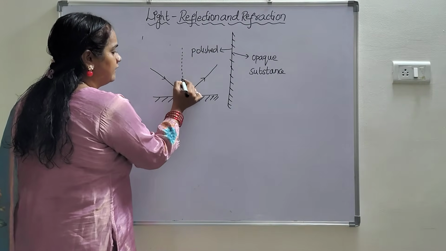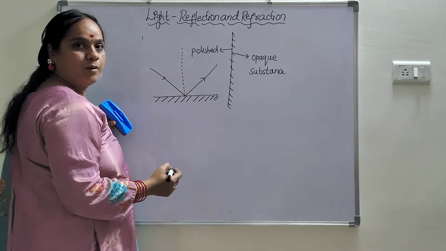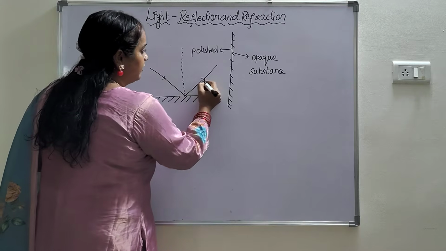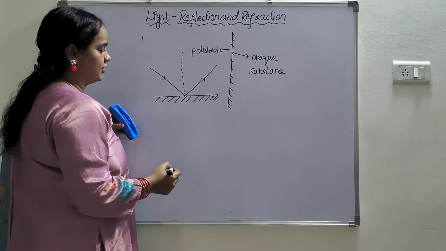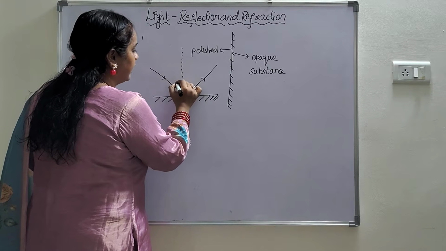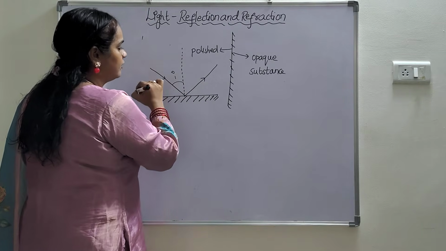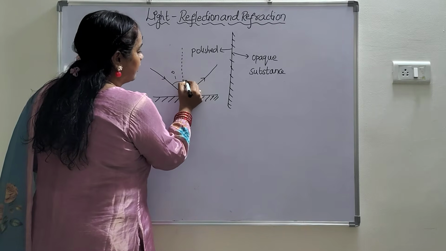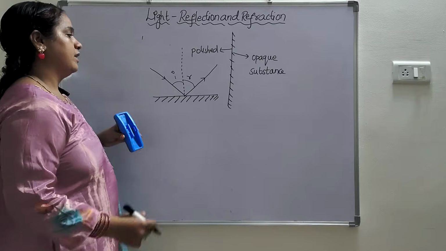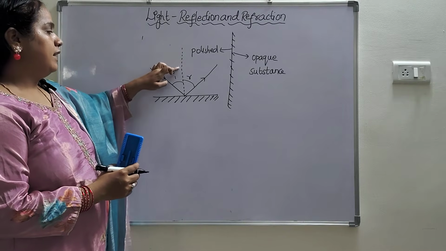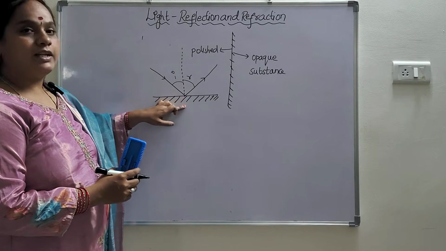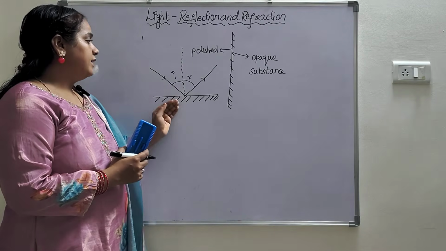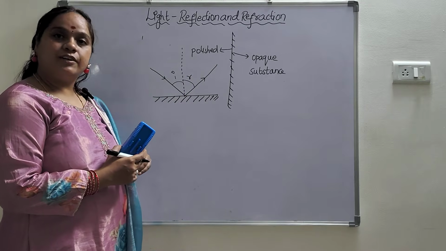A perpendicular line drawn to the surface is called the normal. A ray which strikes the surface is called the incident ray, and the ray that reflects into the same medium is called the reflected ray.